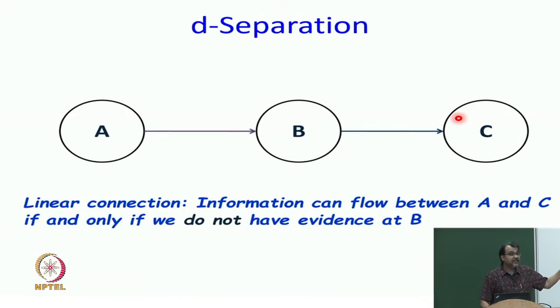And in every path that you check, at every step it will be either a linear connection, a converging connection or a diverging connection. Keep following those rules. And if you find that those rules still make the information flow along this path, then it is not d-separated. If the information cannot flow, you check the next path. If you find no path where information can flow, then they are independent of each other. Okay? Try to do some practice, this is important.